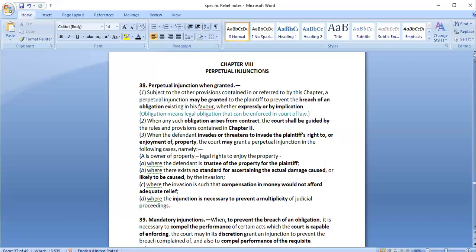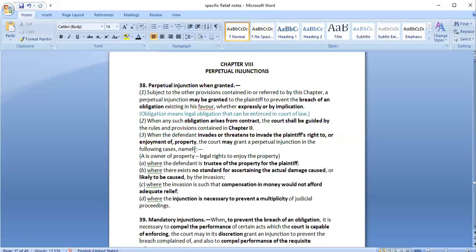If there are any other persons who are denying that particular right or who want to invade that right, then the plaintiff can go to the court asking for perpetual injunction. He can say that I am the owner of this property and these people are not allowing me to enjoy my property, so there should be a perpetual injunction that the court would grant.